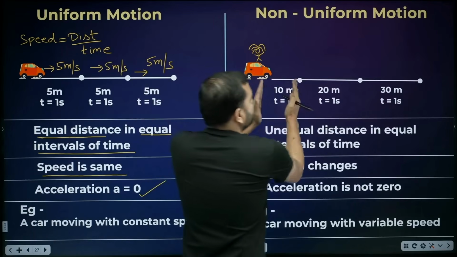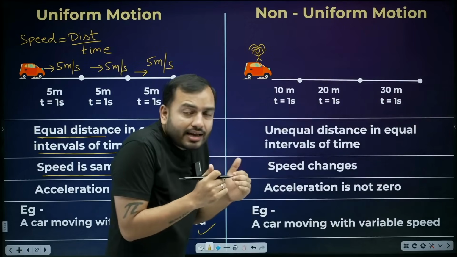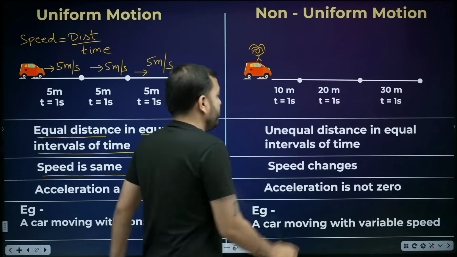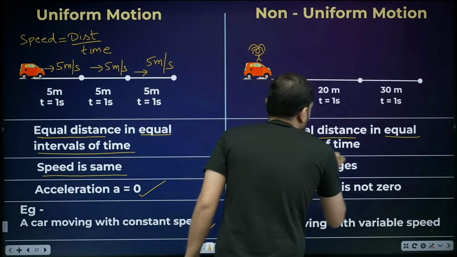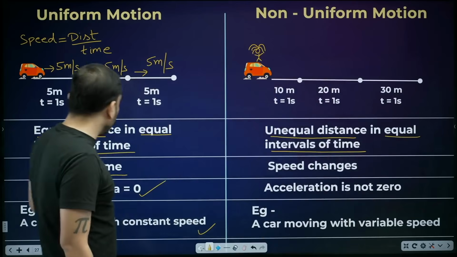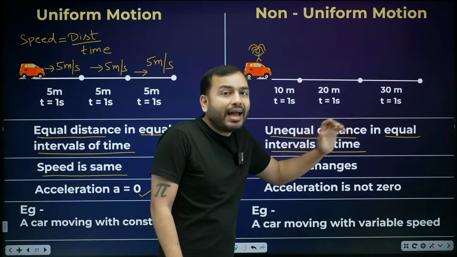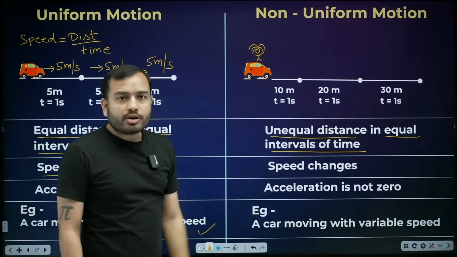In the first second, 10 meters. In the next second, 20 meters. The next second, 30 meters. So what is she doing? In equal time, she is covering unequal distance. So unequal distance in equal intervals of time. Here, in equal intervals of time, equal distance; there, in equal intervals of time, unequal distance. Clear? Now comment on the speed of Babita ji.